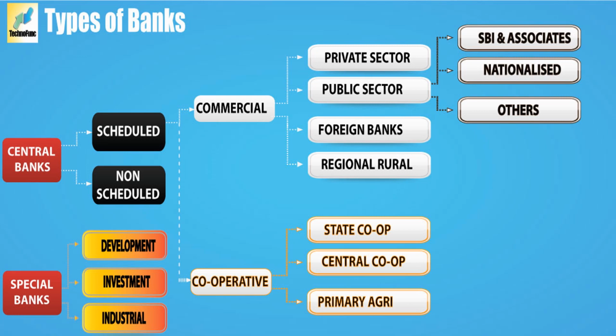But the 7 subsidiary banks of State Bank of India were nationalized. Okay, only the subsidiary banks were nationalized, but not the SBI. So all the nationalized subsidiary banks merged with SBI. That is why now SBI is not a nationalized bank, it is a public sector bank.